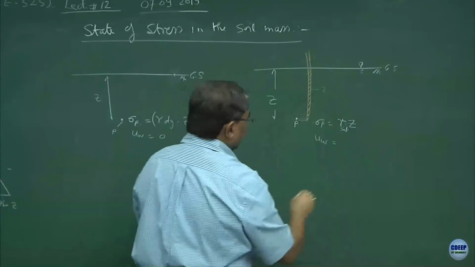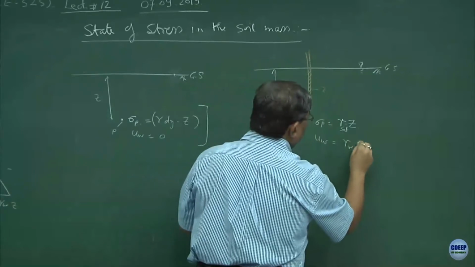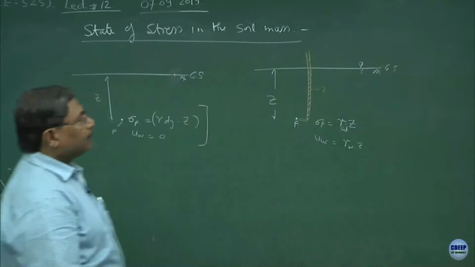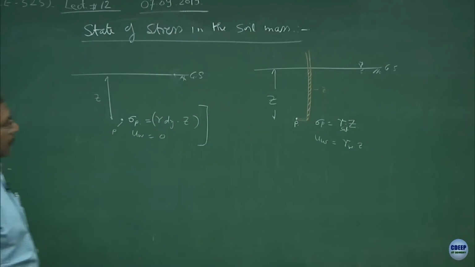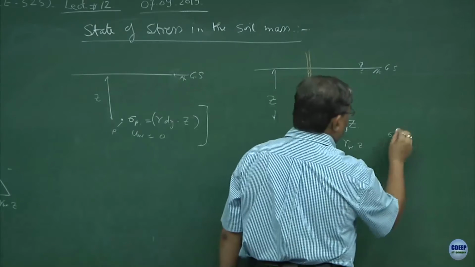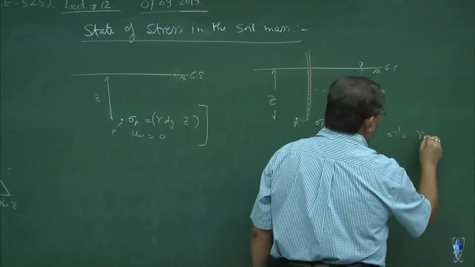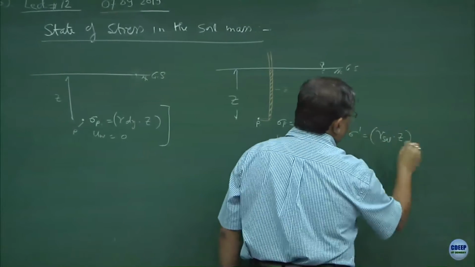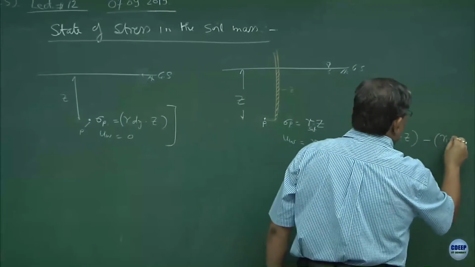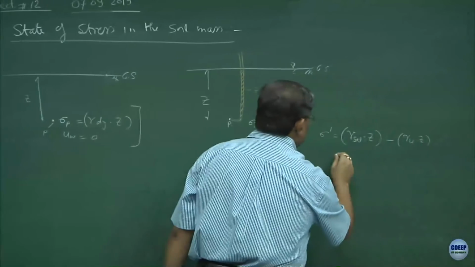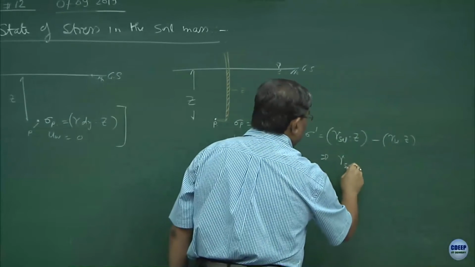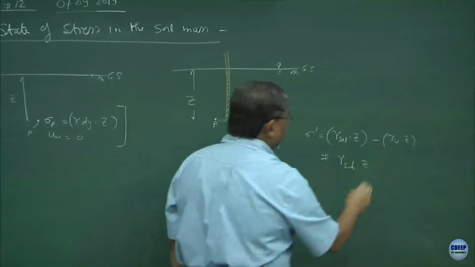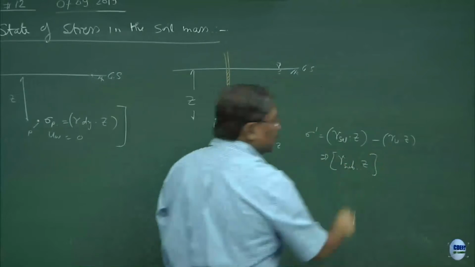So, the pore pressure at this point would be gamma W into Z. So, what is the effective pressure here? This will be gamma saturated into Z minus gamma W into Z. This becomes gamma submerged into Z. Is this okay?